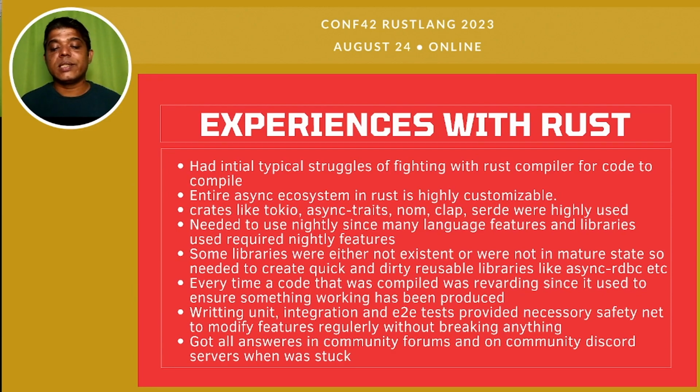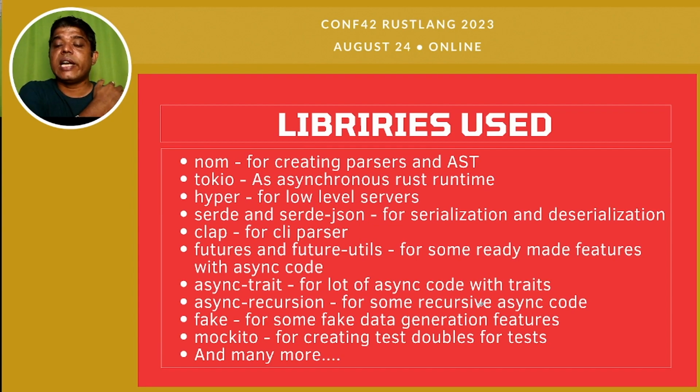I got all answers in community forums and on the community Discord server when I was stuck. I used different libraries while coding this tool, like nom for creating parsers and AST. I used Tokio as an asynchronous runtime. I used Hyper for low-level servers. I used serde and serde_json for serialization and deserialization. The clap library came in handy for the CLI parser. Futures and futures-util for some ready-made features with async code.